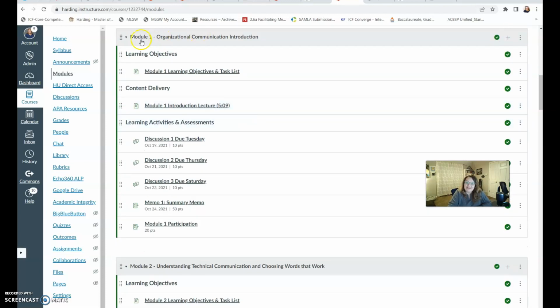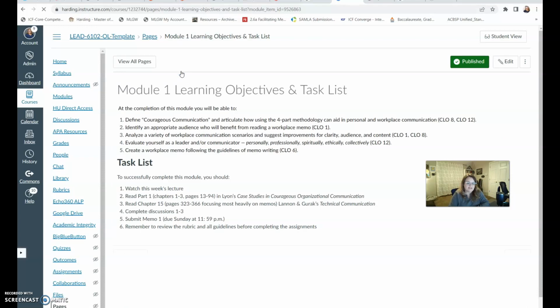Module 1 is week 1. So module 2, week 2, module 3, week 3. Module 1 is what you will do for coursework in our first week together. Module 1 and all modules following that will have a learning objectives and task list. And it will look something like this for every single one of our classes. You'll have a list of learning outcomes or learning objectives, and then you'll have a task list.